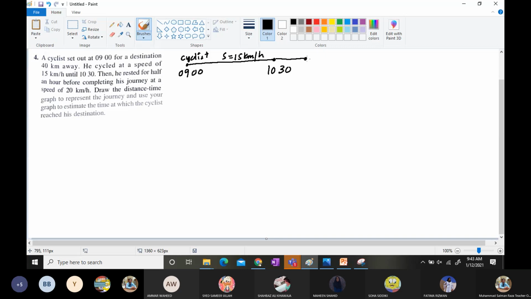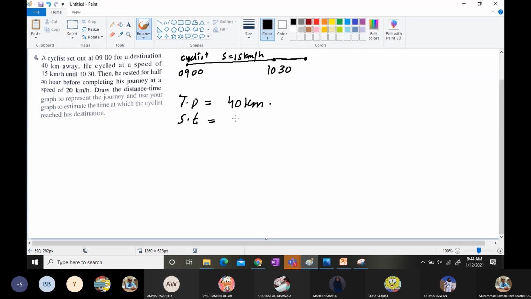Then draw the distance time graph to represent the journey and use the graph to estimate the time. So we are now going to calculate this. Speed number 1 is 15 kilometer per hour. The total distance is 40 kilometers.